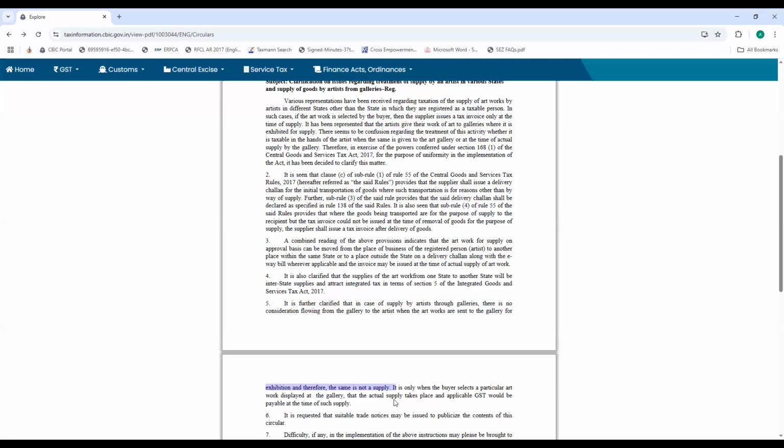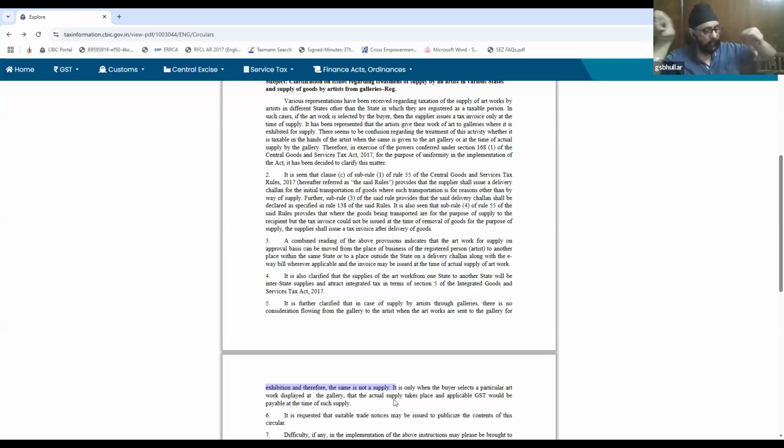But if there is no certainty that sale would ultimately happen, and I am only taking the goods for display purpose, because in most of the exhibitions in high value goods, the sale does not take place at that point of time, in that case, there is no requirement to take the casual taxable person registration. The goods can be sold at challan.